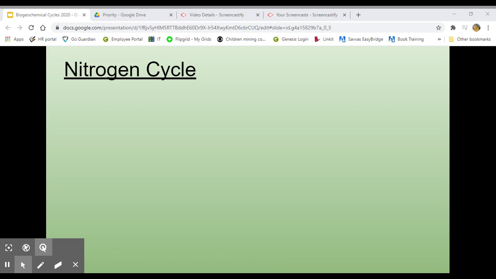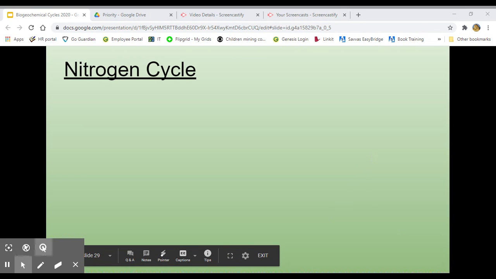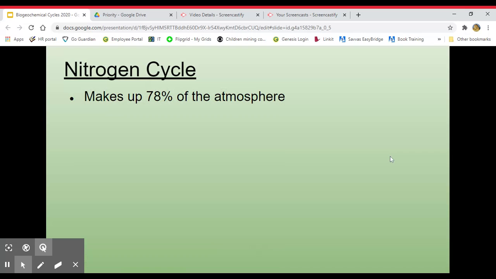All right, so the next major cycle that we're going to be talking about is the nitrogen cycle. And we're just going to summarize it with a few points of importance as we go through. So the nitrogen cycle makes up 78% of the atmosphere, so that's just a little bit over 3/4 of the atmosphere. So a lot of the nitrogen in the earth can be found in the atmosphere. All right, it's also used in proteins, DNA, and RNA in our bodies.